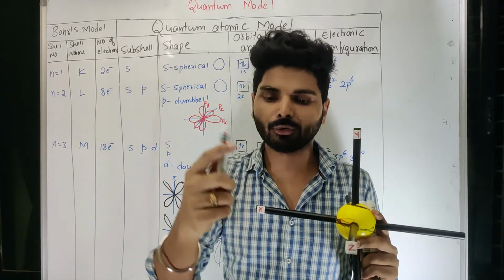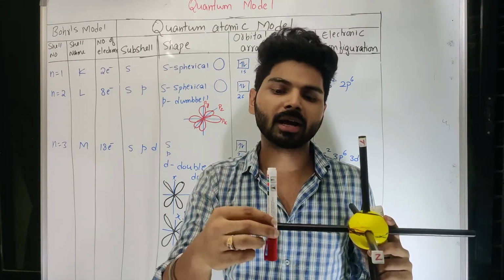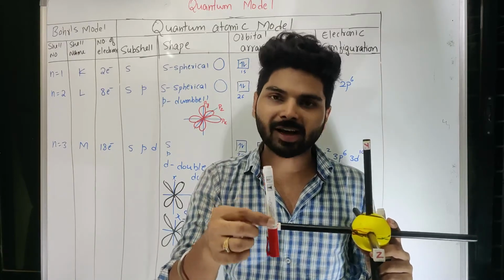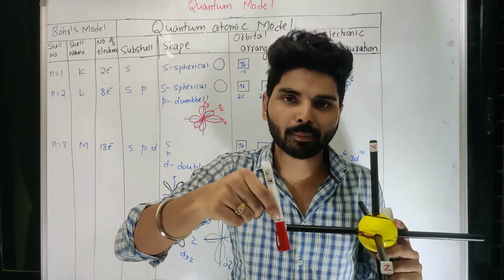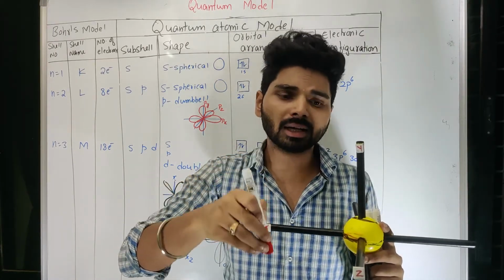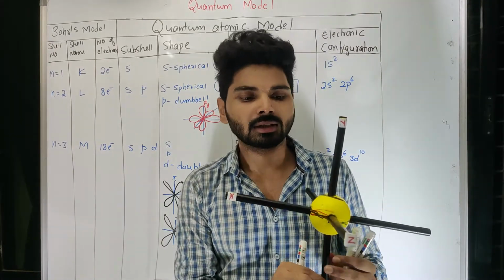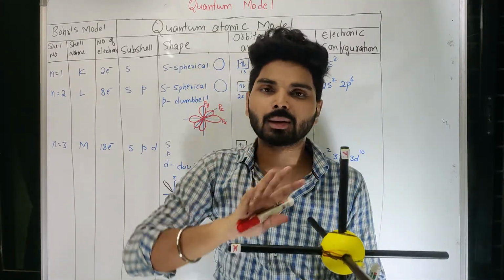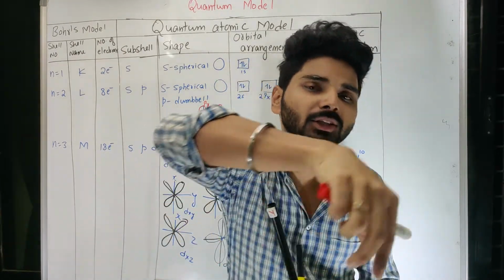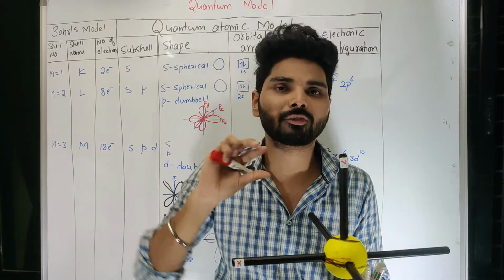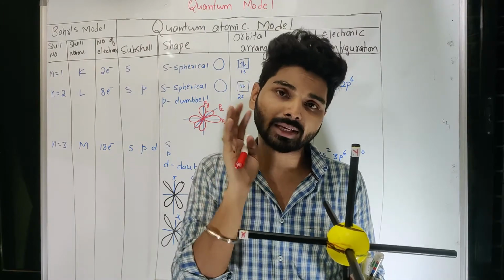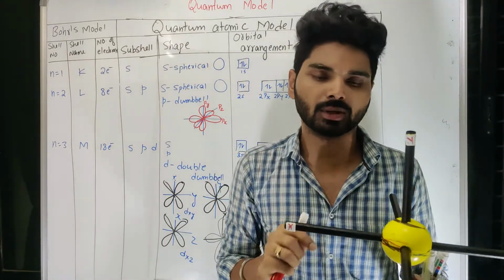Think of a situation if one pen is present here. You are very much aware that the location of the pen can be found by just using the values of x, y and z. I can reach till here by using the values of x, y and z, since it is existing in 3 dimensions. Similarly, even if I consider this as an atom, all this area is available for the electron to revolve. Now by using mathematics, I can make electrons revolve in a certain way, so that I can fix maximum electrons inside. And why do I need to fix maximum electrons? Because they are attracted towards the nucleus.